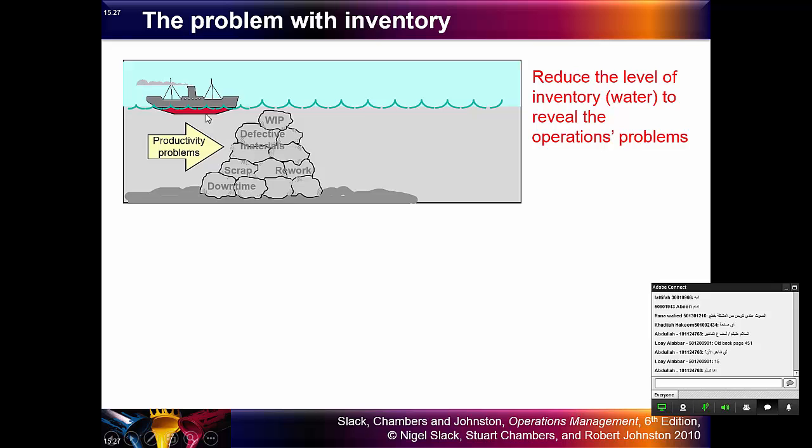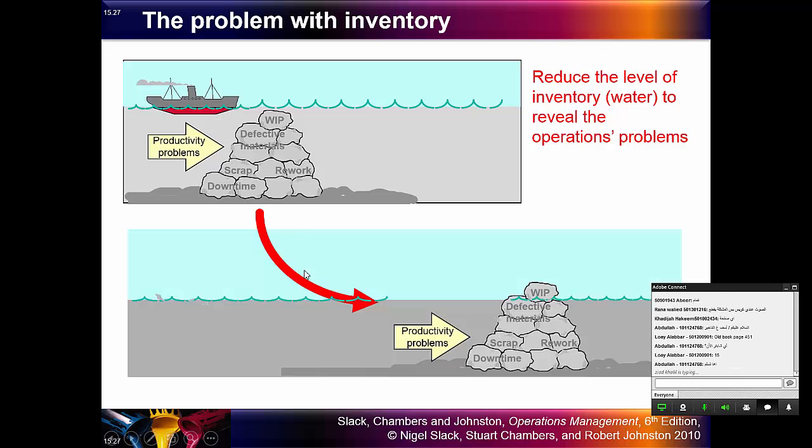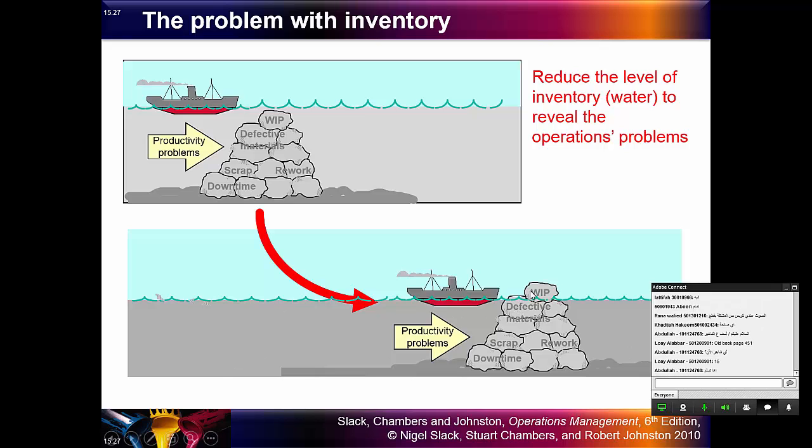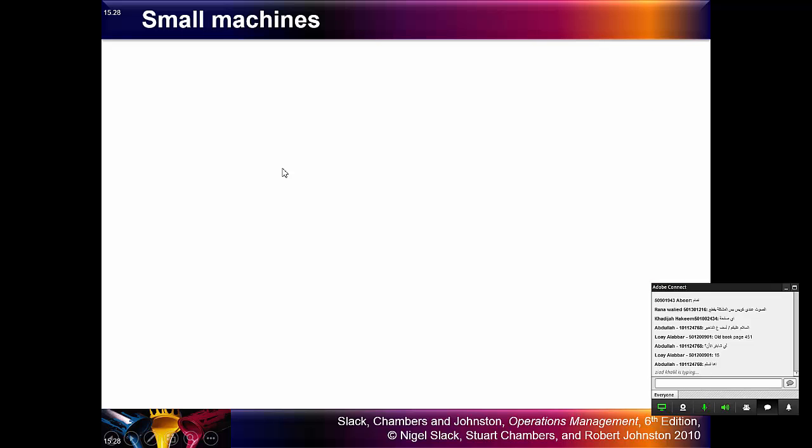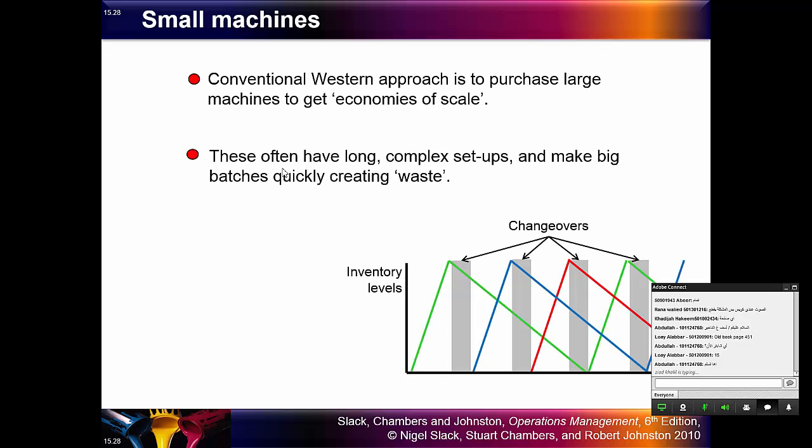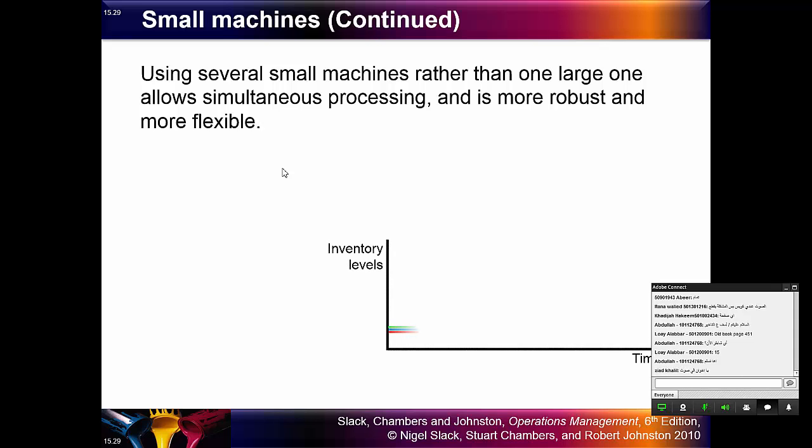That means the operation will stop here. When the problems come out of the sea, this is the manufacturing place, and those are the problems of the operations. Then the operation will stop because there are a lot of problems. And the more we reduce these problems or this waste, the more our operation will go smoothly.